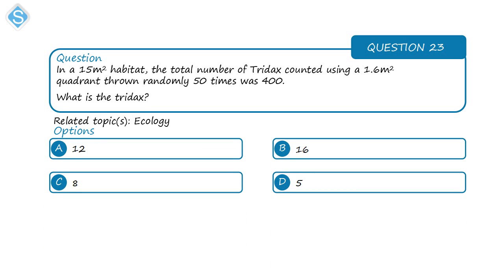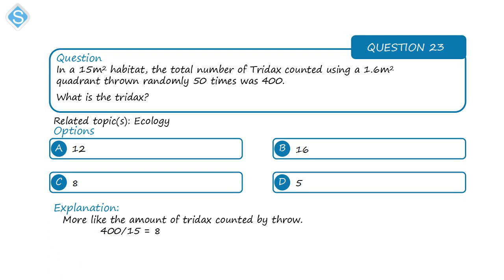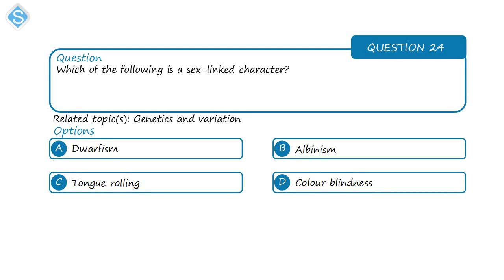Next question on ecology. In a 15-meter square habitat, the total number of tree ducts counted using a 1.6 meter square quadrant thrown randomly 50 times was 400. So we have to calculate the amount of the tree ducts. This can be obtained by dividing the number of the tree ducts, which is 400, by 15, the area of the habitat, and that would be 8. So 400 divided by 15, that is 8. Option C. Next question on genetics and variation.